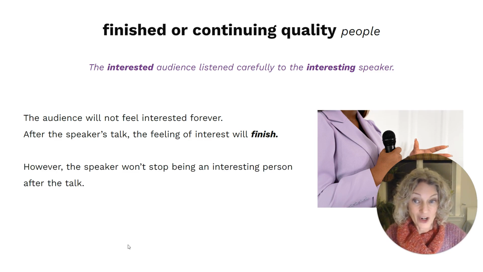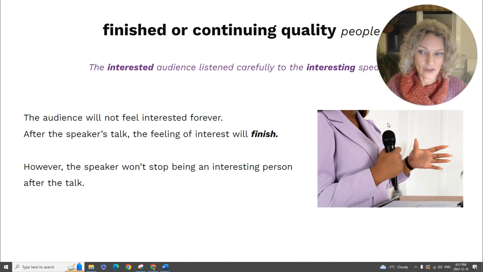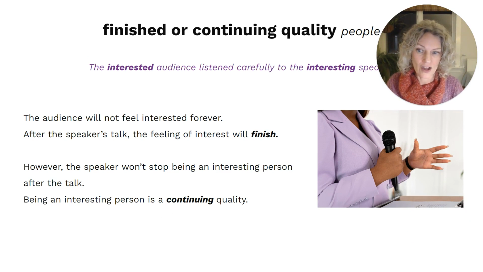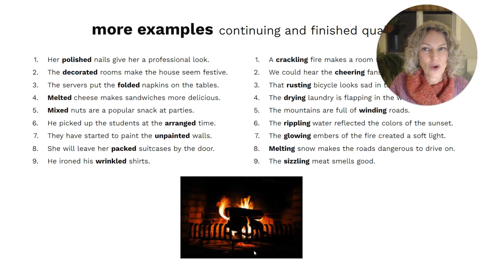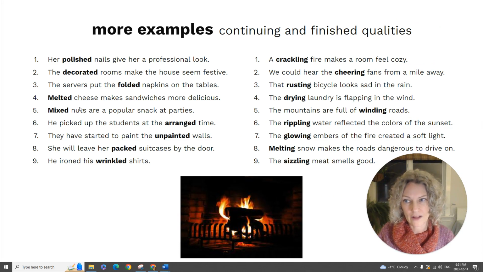However, the speaker won't stop being an interesting person after the talk. The interesting quality about them will continue after the talk. Being an interesting person will not end. So, here are some more examples of things that can either be described as having continuing or finished qualities.